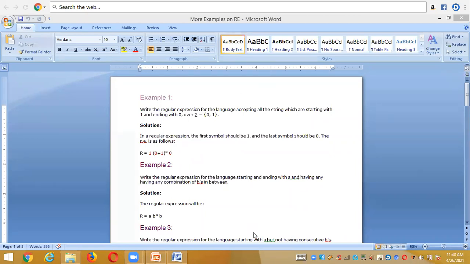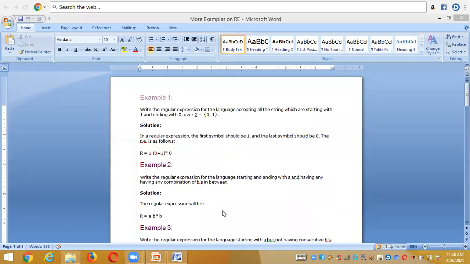If you have any doubts, you can message in the chat box, I will answer you. Do you all understand the concept of regular expressions? Do you all understand how to build the regular expressions from the given language? Actually, these are English description questions. But from this English description, first of all, we need to design the language, capital L equals, and the language should contain the set of strings. Those strings should satisfy the given question. And I need to check whether each and every string in the language is accepted by the designed expression or not. Like that, you need to solve the answer for the given question.